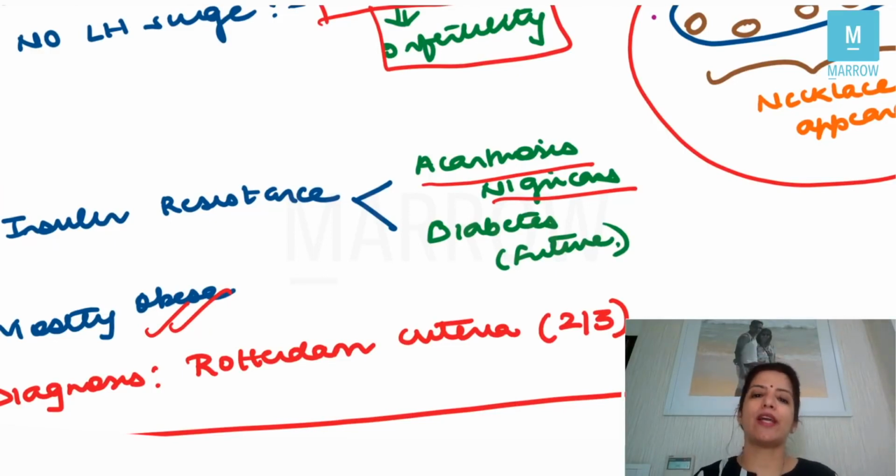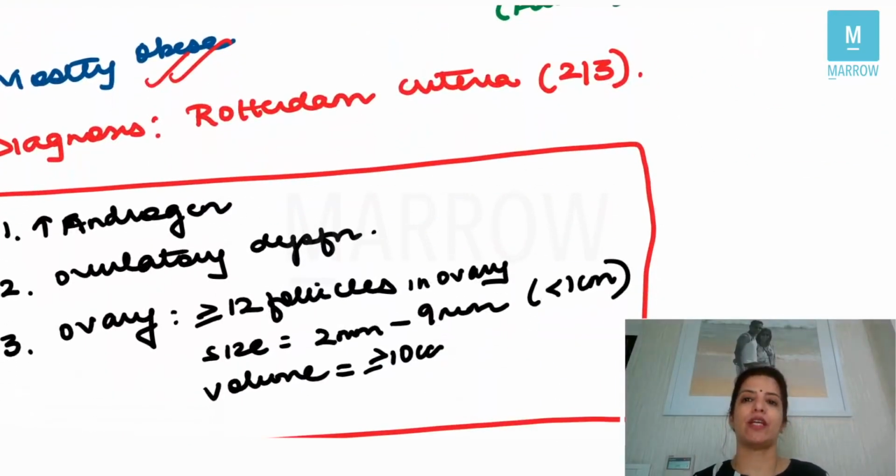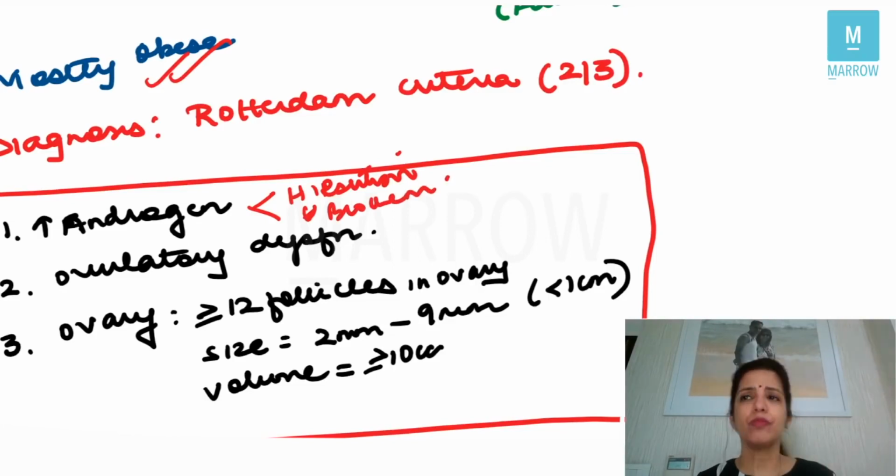The criteria to diagnose PCOS is called the Rotterdam criteria. In Rotterdam criteria, two of the following three should be present to say that the person has PCOS. And these three are: number one, increased androgen. This increased androgen can be in the form of hirsutism, or biochemically it can be in the form of excessive androgens. Number two, ovulatory dysfunction, which manifests in the form of menstrual irregularities.